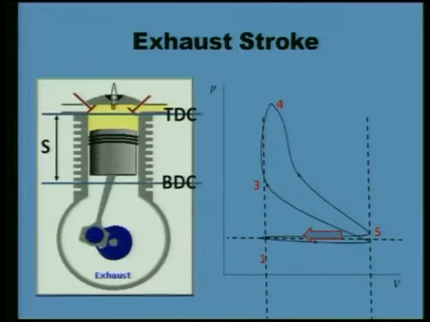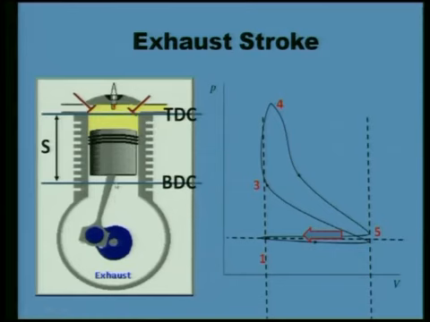And finally, you see 5 to 1, when the exhaust valve will be opened and the piston will be moving upward, the exhaust stroke. The piston is moving from BDC to TDC and burnt products are going out, but the size of the exhaust valve is very small.